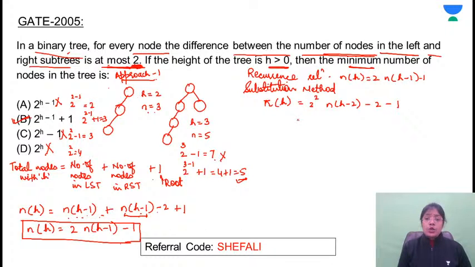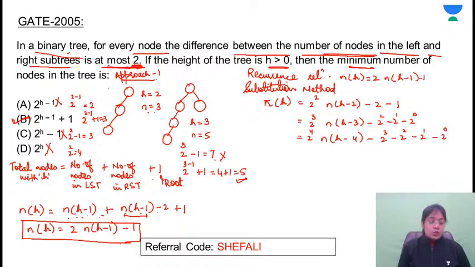When again you substitute here, you will get 2 raised to power 3 n of h minus 3 minus 2 square minus 2 minus 1. Minus 1 can be written as 2 raised to power 0. This is 2 raised to power 1. Similarly, 2 raised to power 4 comes out. This will be n of h minus 4 minus 2 cube minus 2 square minus 2 raised to power 1 minus 2 raised to power 0.